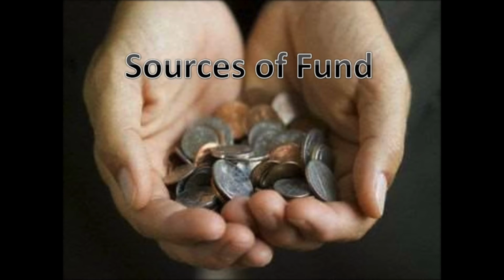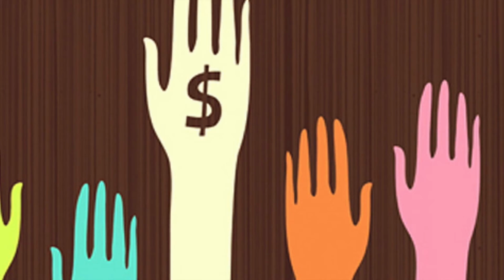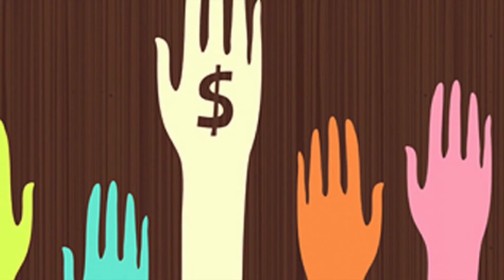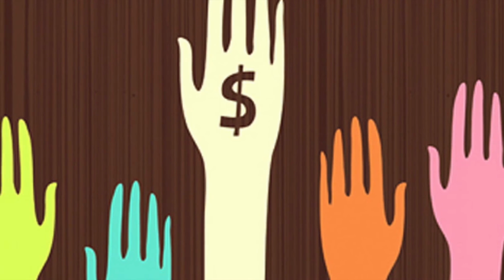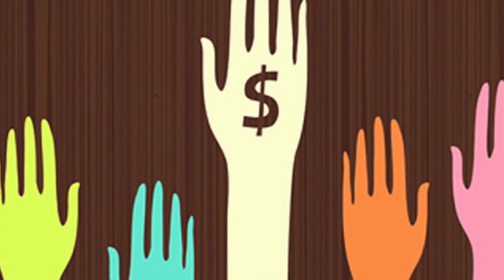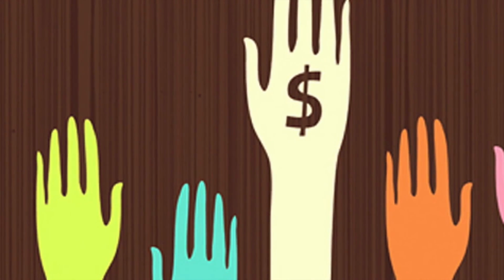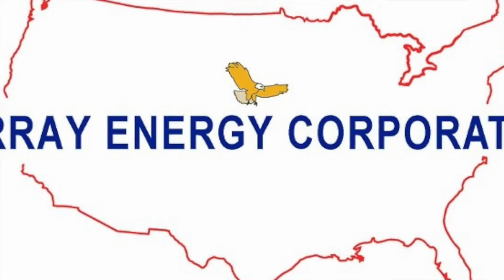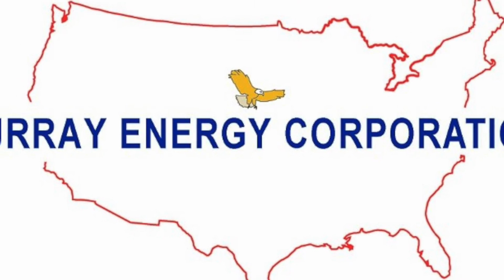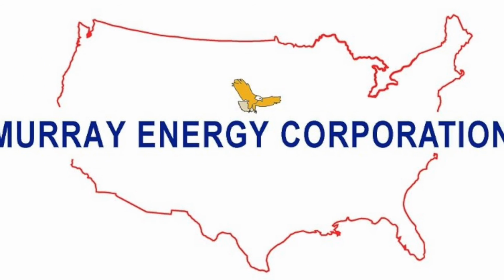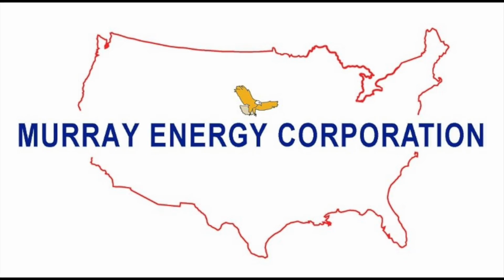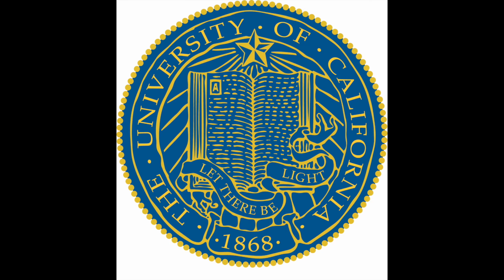Another way we can do this is by looking at the candidate's sources of funding. The sources of funding are basically data that shows which corporations or companies are funding the candidate's campaign. They would fund the candidate that they think would benefit them the most. According to Votesmart.org, Donald Trump's top contributor, for example, is Murray Energy. The main contributor for Hillary Clinton, however, is the University of California.